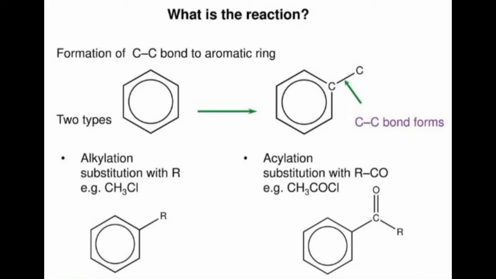During this process, one carbon from the aromatic ring gets bonded with the carbon of the alkyl group or acyl group.